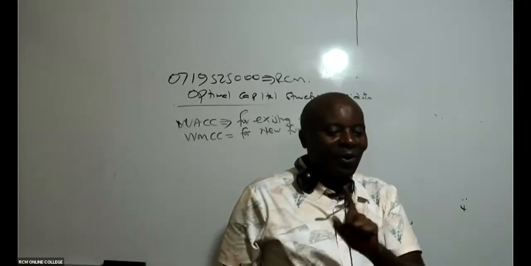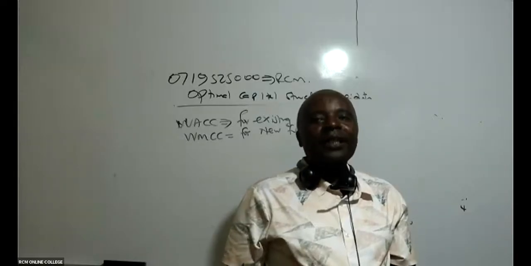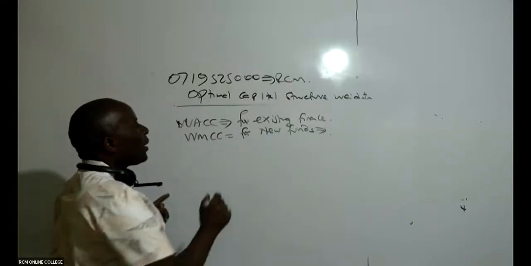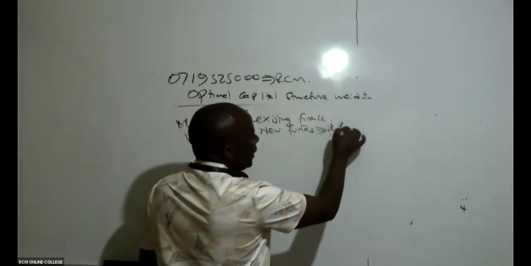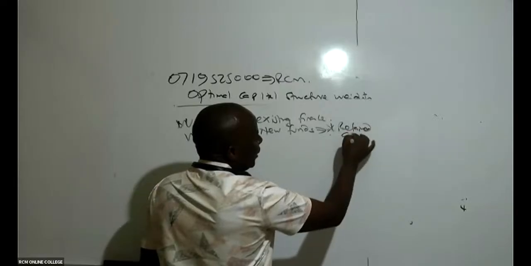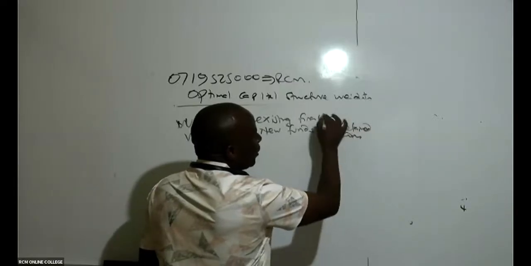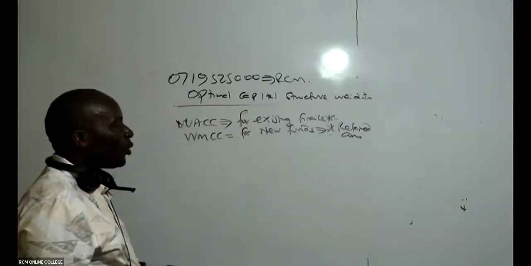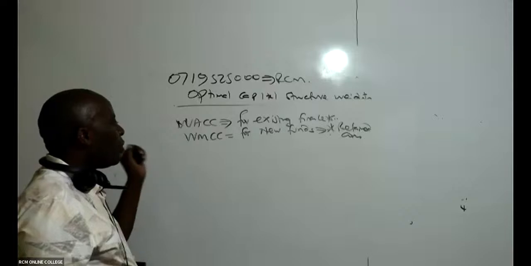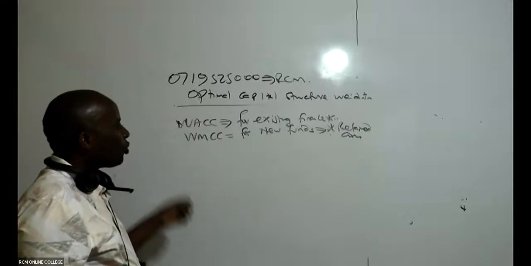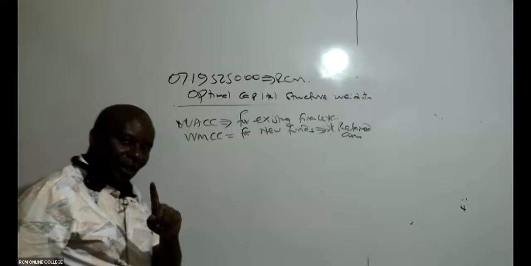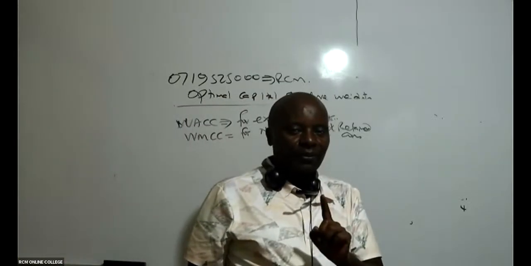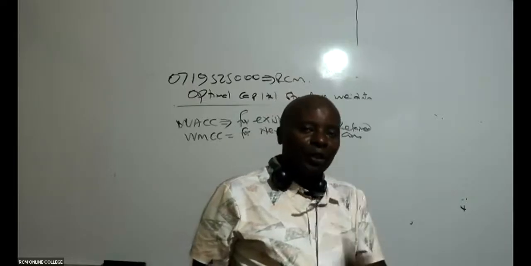Remember, ladies and gentlemen, we shall be doing this quite a lot. One considers retained earnings, and the other does not. Whenever you are computing the weighted marginal cost of capital, retained earnings are very relevant.